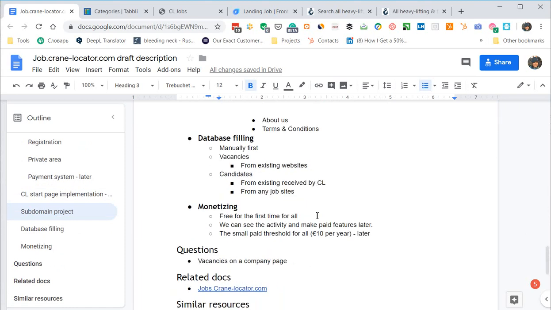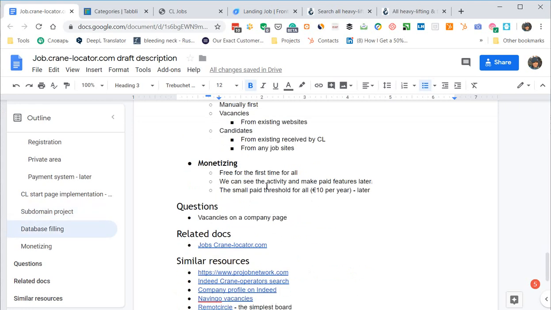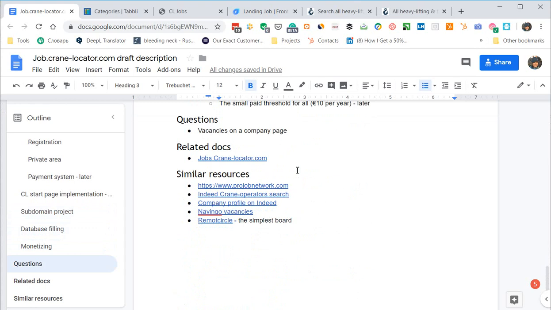We are not sure about monetizing, but it's not so difficult to understand. We're thinking about a small pay threshold for everybody to avoid spam messages. Also, we have found a few similar resources.